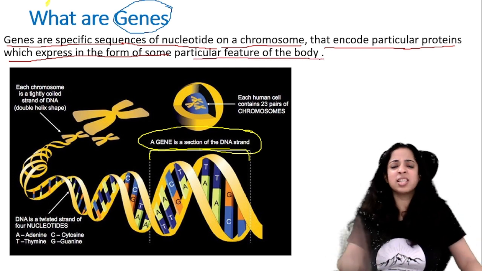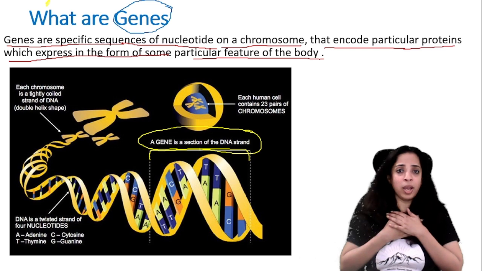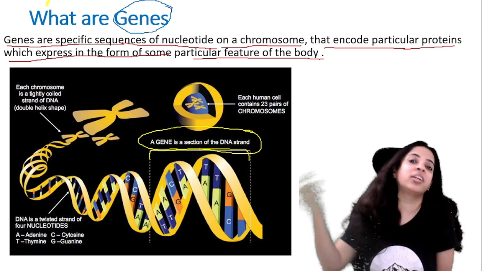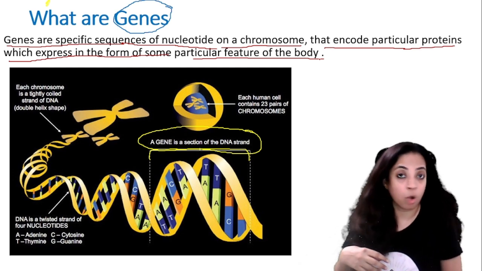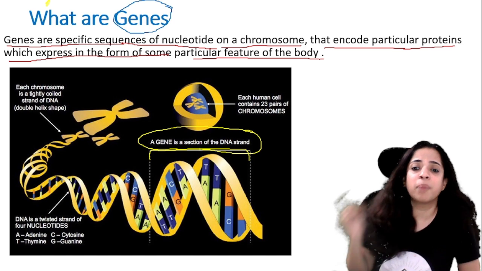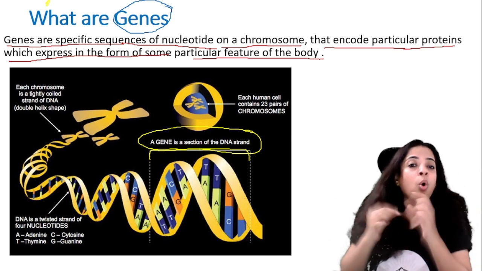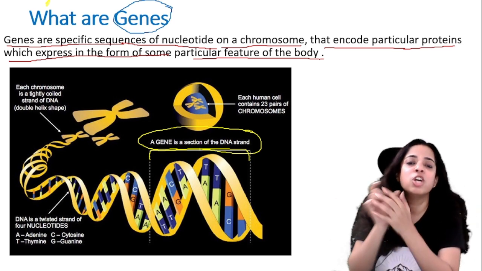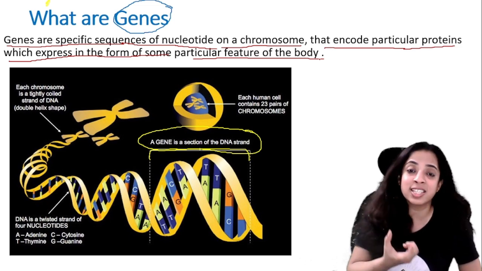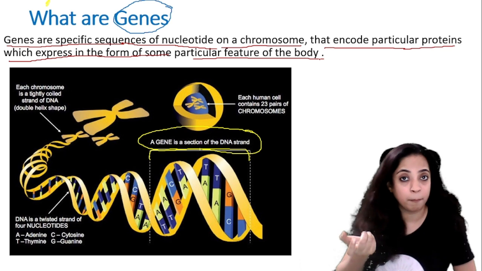Suppose I say that I have blue eyes, and that's the gene that I've inherited from my mother. So this particular protein, this is the code of a certain protein. So this encoding of the particular protein has expressed itself in the form of eye color.